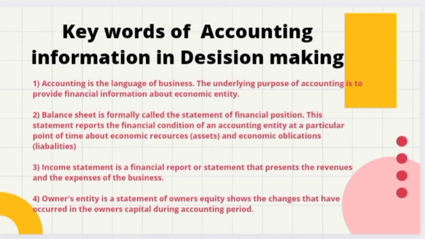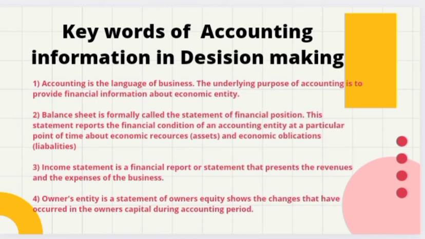The income statement is a financial report that presents the revenues and the expenditures of the business. Revenues are nothing but income, the overall income you have gained in the business, along with the expenses.